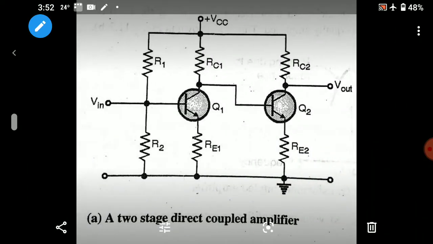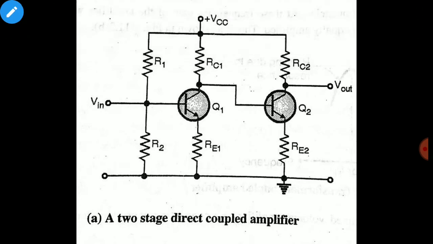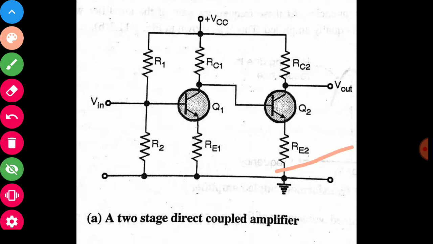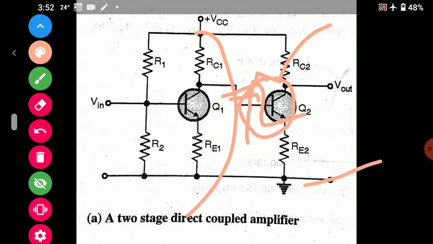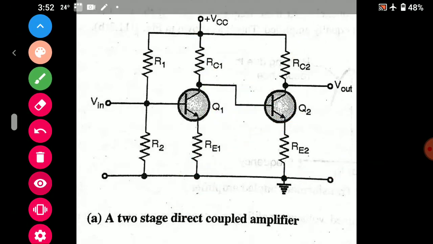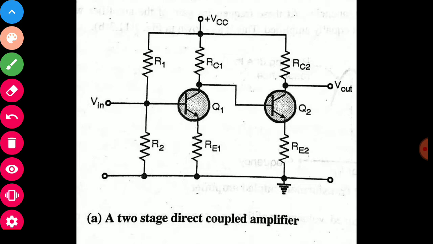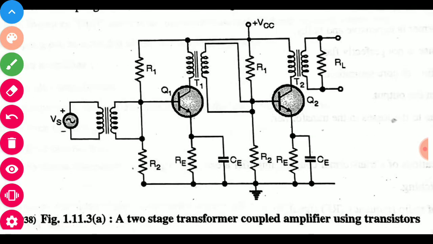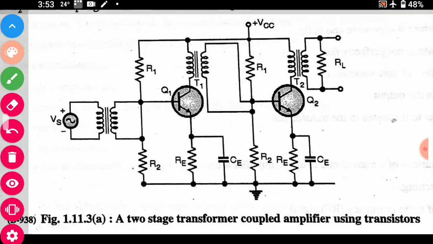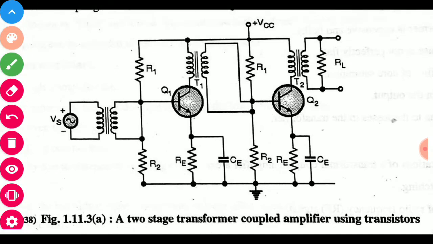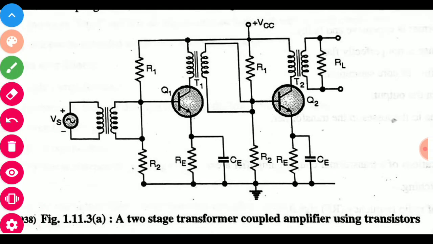Firstly, this is the direct coupling amplifier. You can see that no elements are available; the connection is direct. The first stage is directly connected to the second stage without any element. So this is called a two stage direct coupling amplifier. Another is the two stage transformer coupling amplifier. In this amplifier only a transformer is used for coupling of the signal.